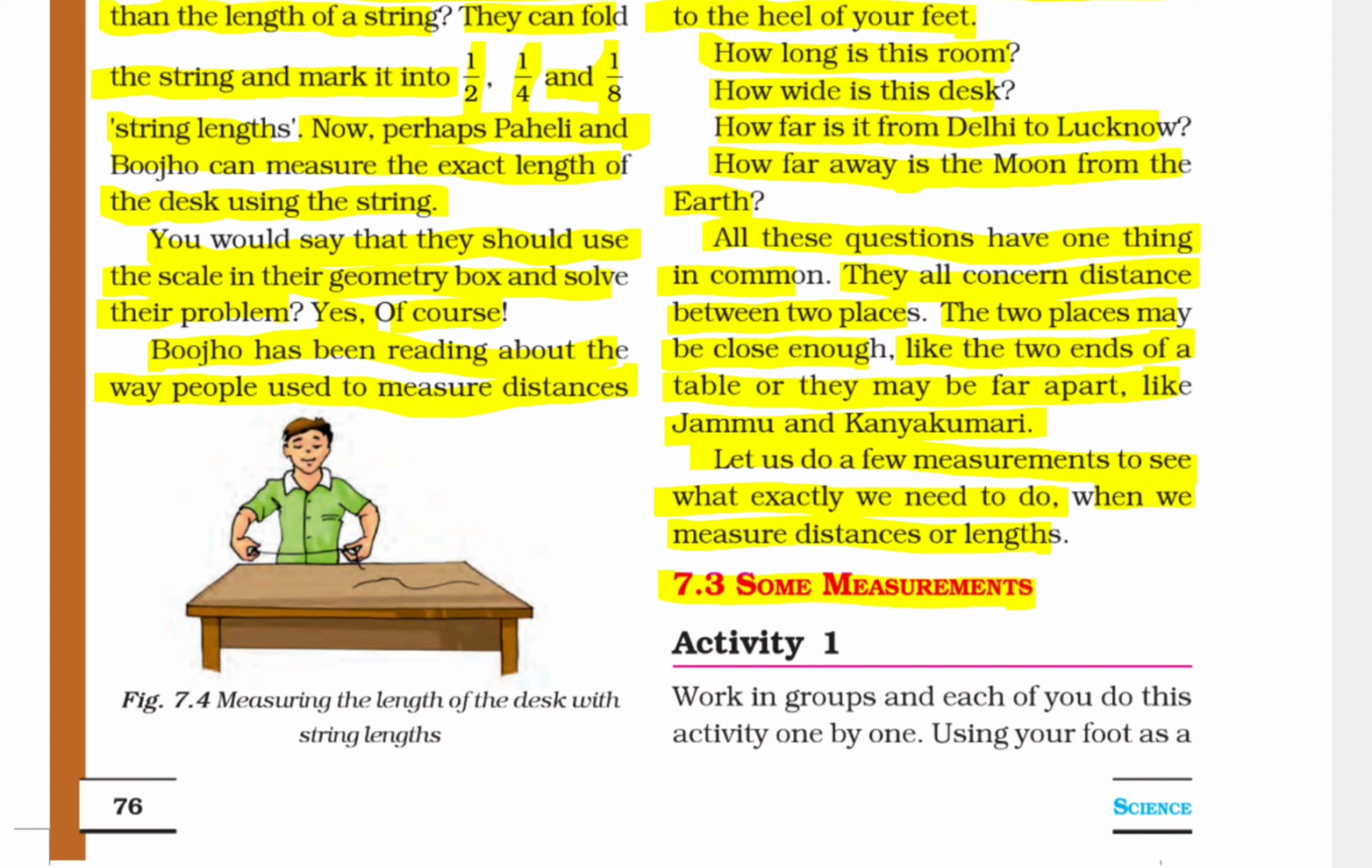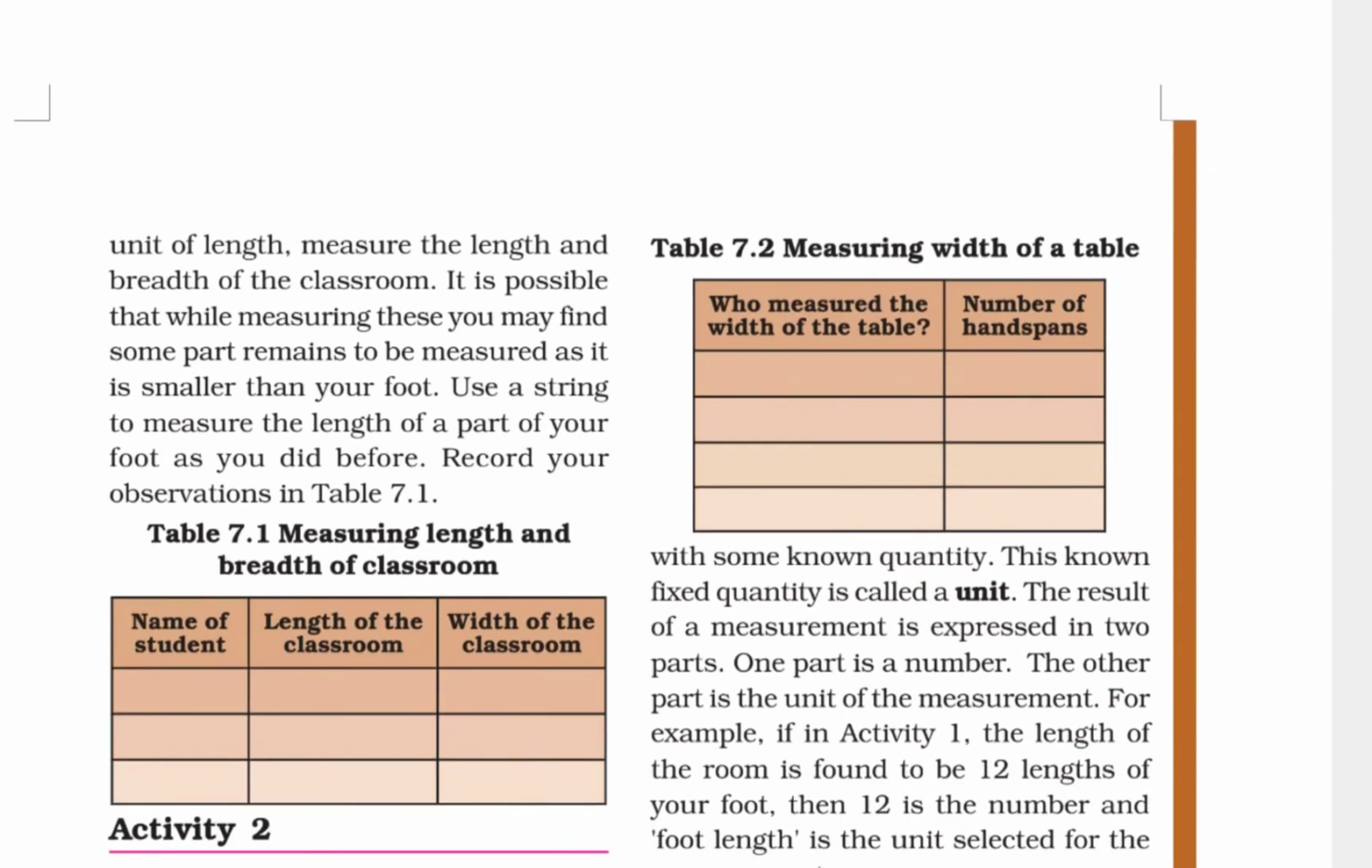Some measurement. Activity 1. Work in groups, and each of you do this activity one by one. Using your foot as a unit of length, measure the length and width of the classroom. It is possible that while measuring this, you may find some parts remain to be measured as they are smaller than your foot. Use a string to measure the length of a part of your foot as you did before. Record your observation in table 7.1. Measuring length and width of classroom.